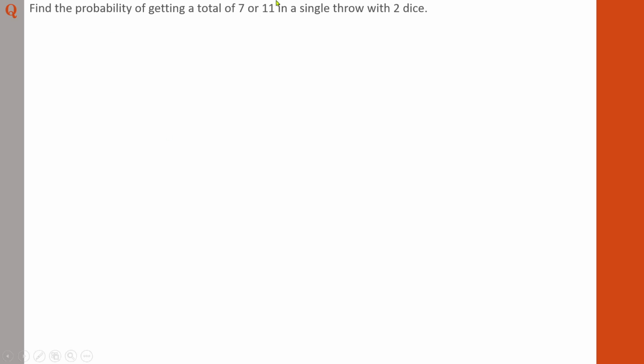And with simple logic you can understand, if you are getting the number 7, how you are going to get 11, and if you are getting 11, how you are going to get 7? So that is the concept. And how you are going to identify the probability of a particular event, and what are the numbers or occurrences that have to happen in order to get the total 7 as well as total 11.